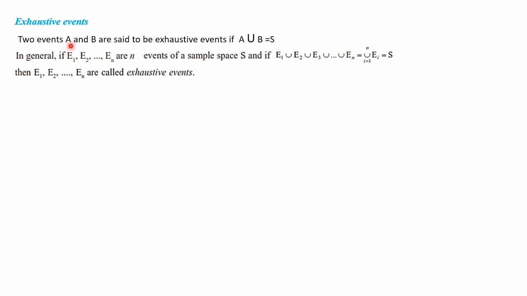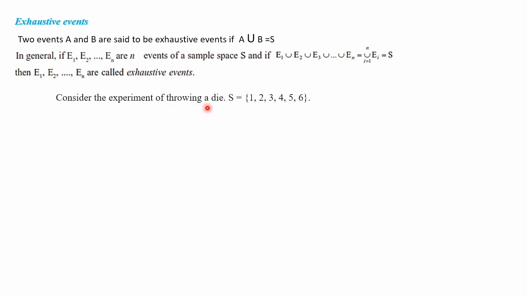Here we have explained about only two events. A and B are two events, which means if you are getting A union B as S, then we can say A and B are exhaustive events. Here we have taken n events, which means generalized: E1, E2, E3, etc. n events we are taking, and the same thing applies. If you take the union of all those events and you are getting the sample space itself, then we can say that E1, E2, etc. En are called exhaustive events.